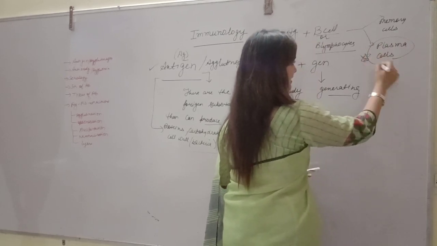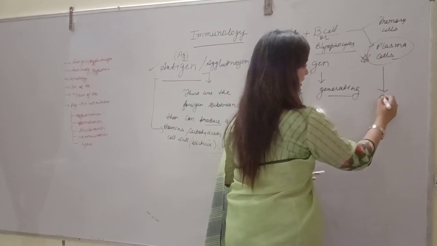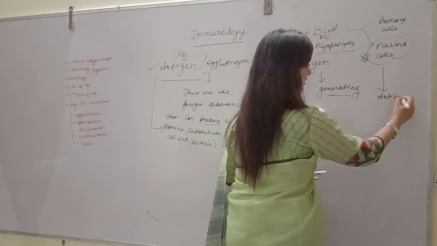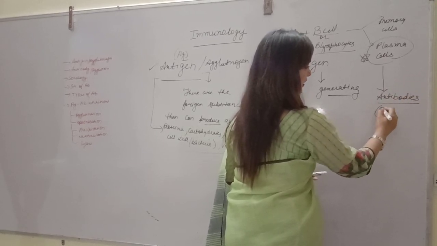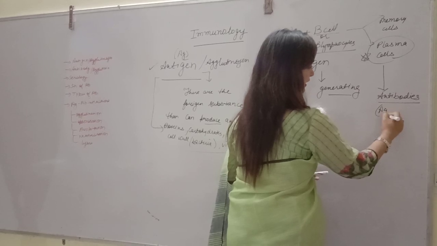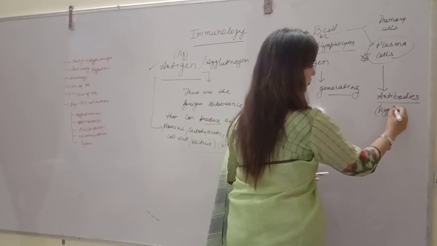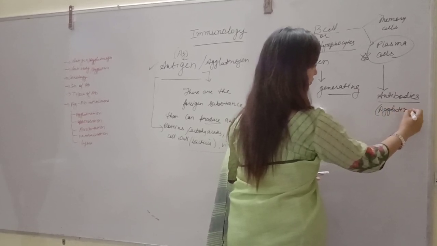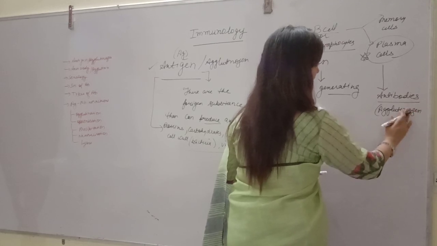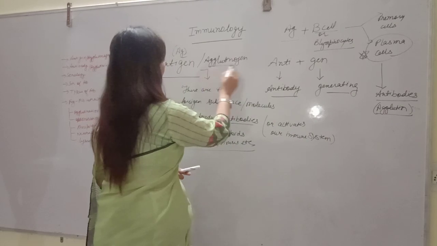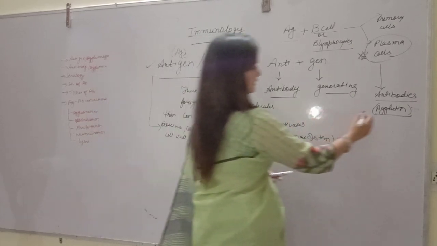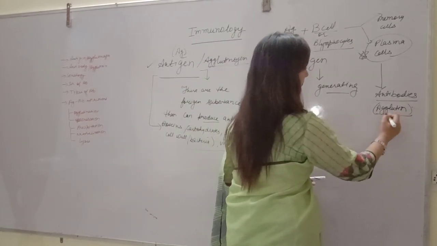These plasma cells form antibodies. We have marked this antigen as agglutinogen, and this is agglutinin.